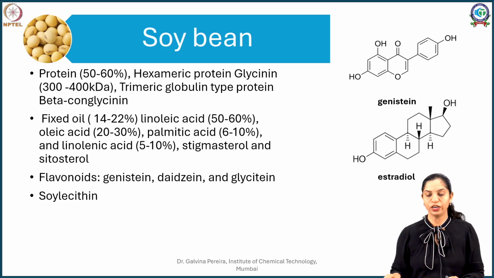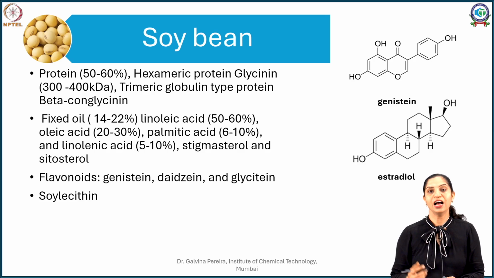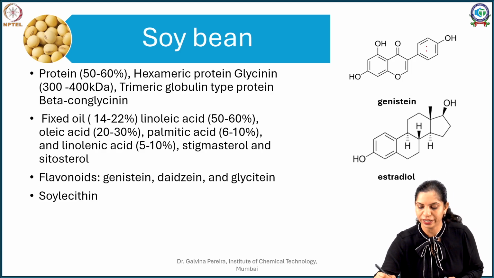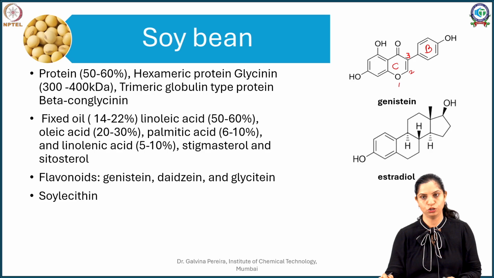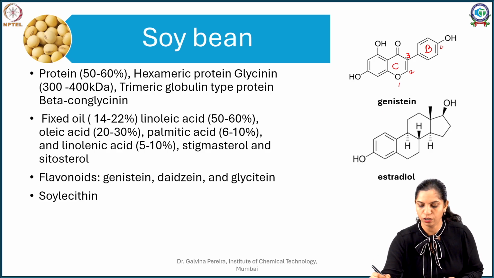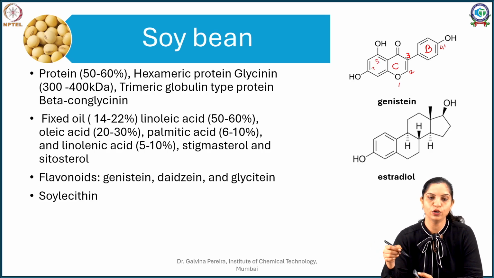Now, why are these isoflavones important? Let's discuss their structures first. If you remember, isoflavones are derivatives of flavonoids, wherein ring B is attached to ring C, but here instead of the second position, it is attached at the third position. Depending upon that, you have genistein. Genistein is a 4-hydroxy compound, and in this case you will have 5,7, since typically flavonoids have a 5,7-dihydroxy pattern. The next isoflavone is daidzein. Daidzein misses this hydroxy.